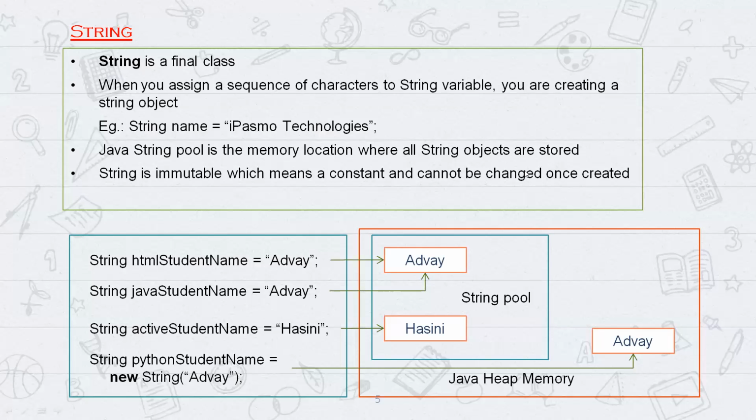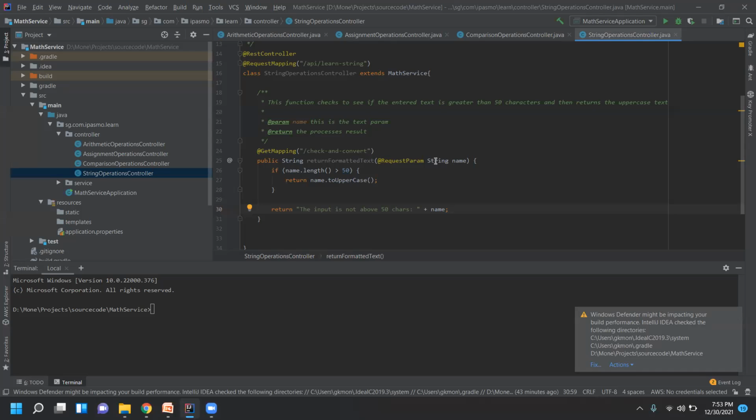Okay, let's talk about string here. What do we usually use the string class for? Mostly when we want to assign text format, so then we use the string class. String is a class. It is not a primitive data type, it is a class specifically written by developers. So string is like a normal class, like whatever class we have here. Similar to this, string is also a class.